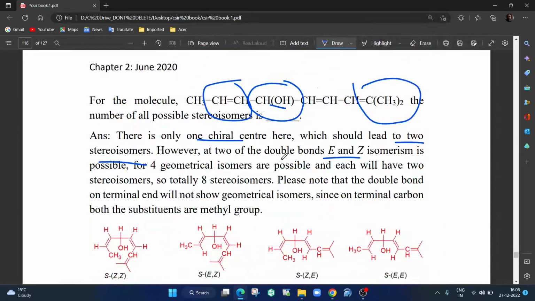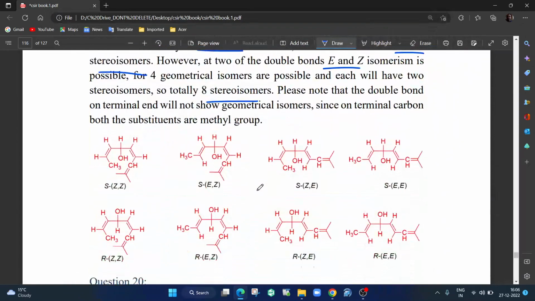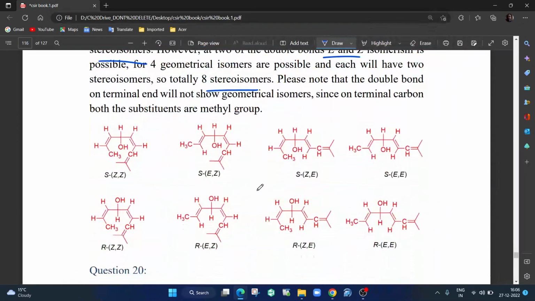And then 4 plus 2 stereoisomers, 4 into 2, they are 8 stereoisomers. So I have put a lot of hard work, please go through it, you will understand, nothing to explain. So here is ZZ, both of them I have kept Z, and then the first one. In this I have put all the OH down, so it is S. Here I put all the OH on top, so this is R. In the R I just kept changing ZZ, EZ, ZE and EE. So ZZ, EZ, this thing and this, right?